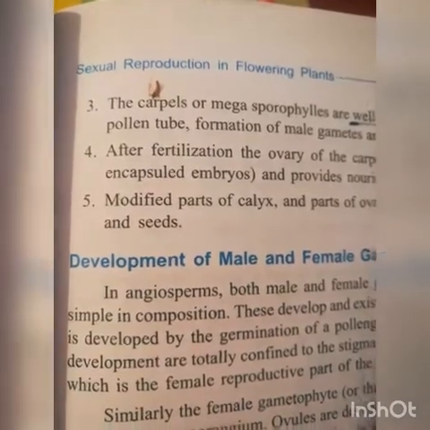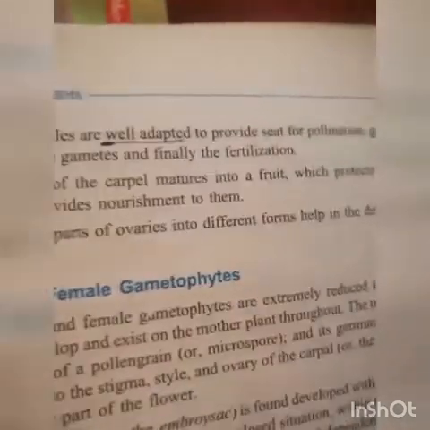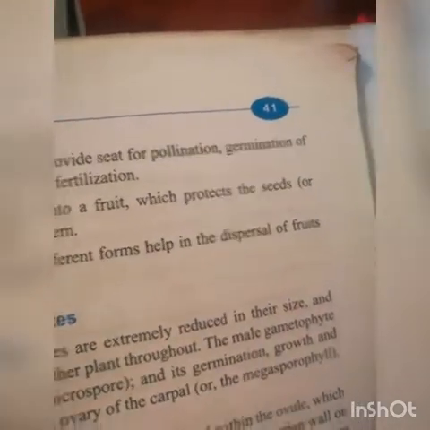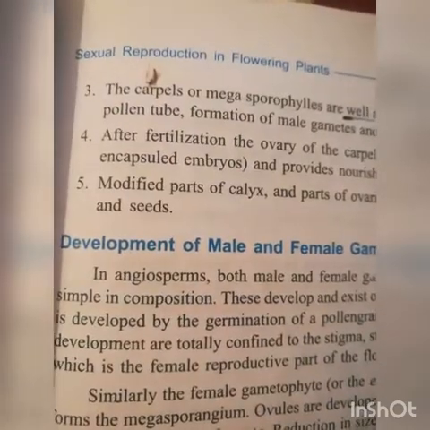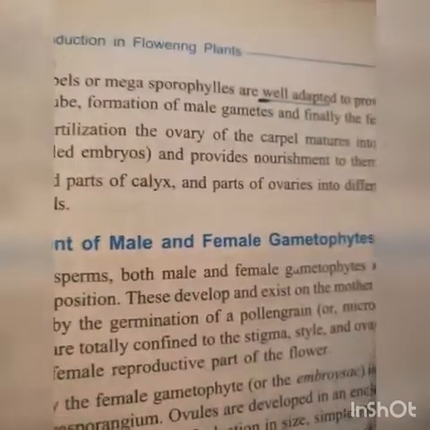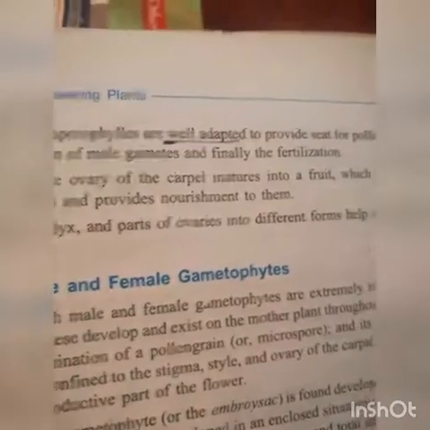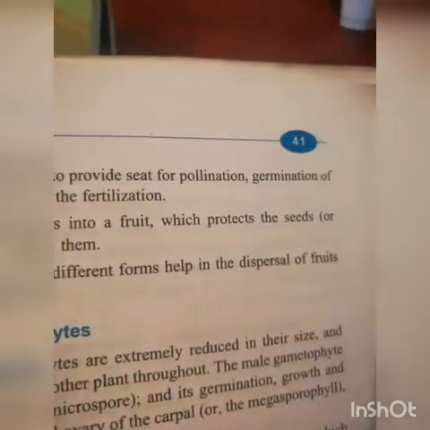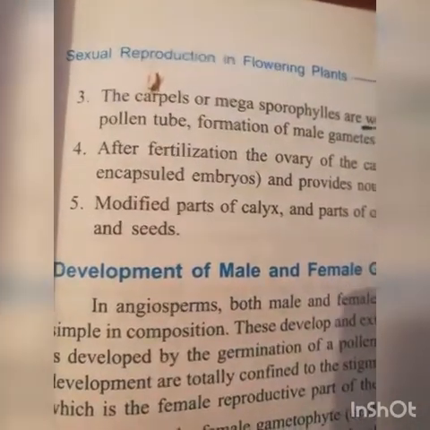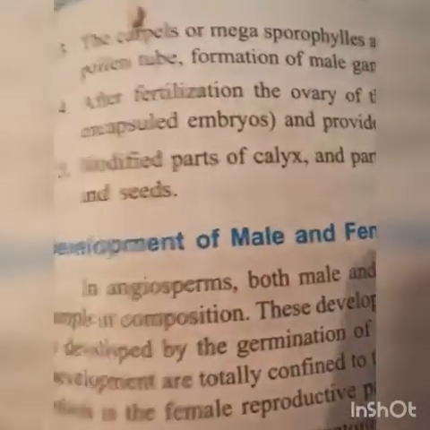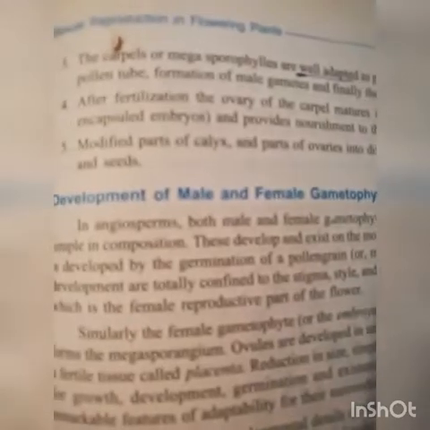Fourth one, after fertilization, the ovary of the carpel matures into fruit, which protects the seed or encapsulated embryos and provides nourishment to them. The modified parts of calyx and parts of ovaries into different forms help in the dispersal of fruit and seeds. This is all about flower and its parts.